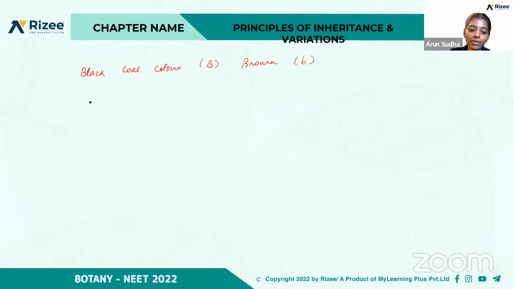So listen to the question: the offspring of a cross between a black mouse and a brown mouse were allowed to interbreed. So what percentage of progeny would have black coats? The options are 25%, 50%, 75%, and 100%. Yeah, it is option C. So how did you find out? First step, we have to find out that black coat color is dominant to brown coat color.